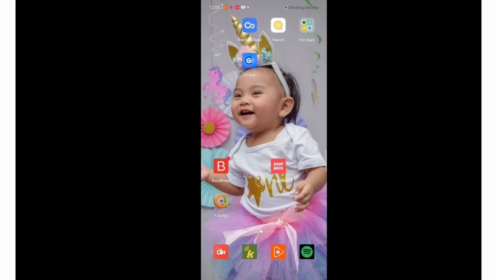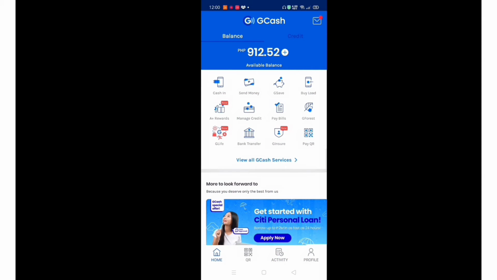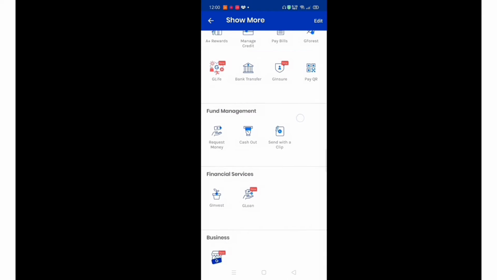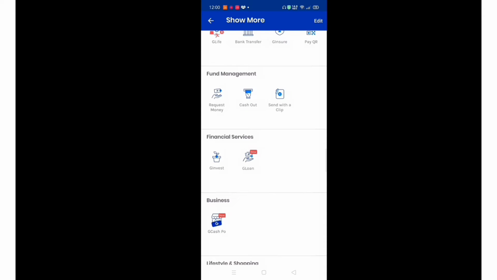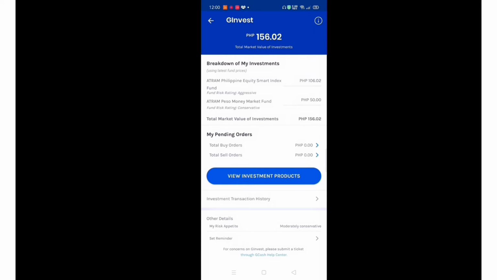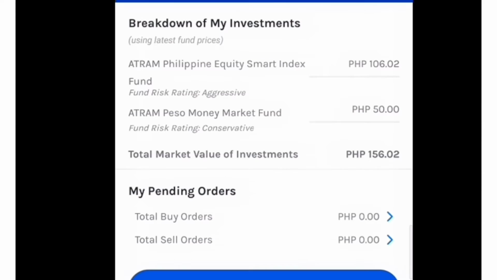So how to apply for GInvest account? Just tap the GCash app. Ida-direct niyo tayo sa pinaka-homepage ng GCash. Para makita natin yung GInvest, click natin yung View All GCash Services. Then, hanapin natin si GInvest. Under financial services siya. Pag clinic mo yan, makikita mo agad doon yung investments mo. So, in my case, nag-avail ako ng dalawa, kagaya ng sinabi ko kanina.